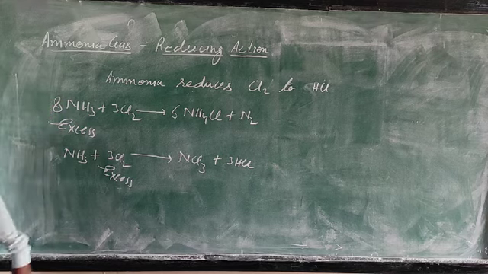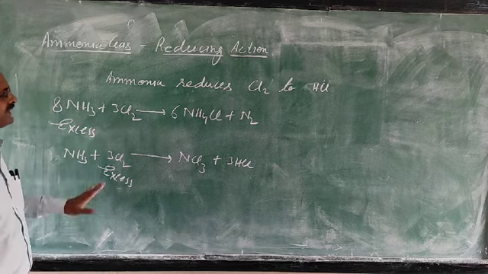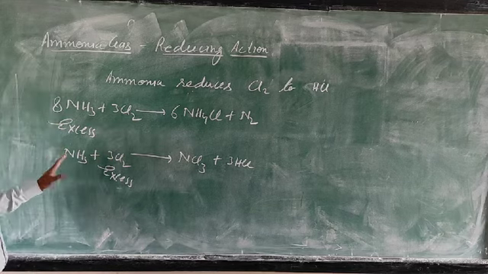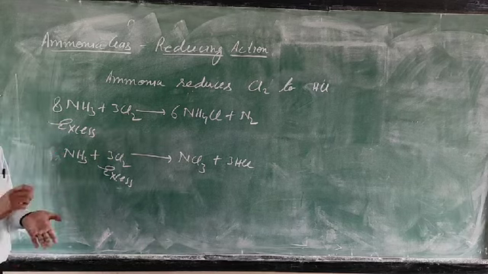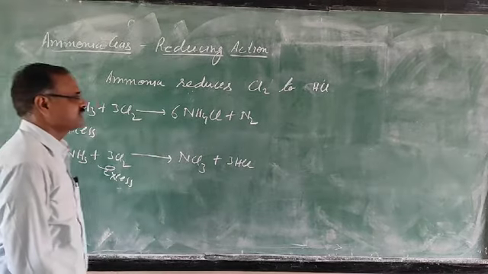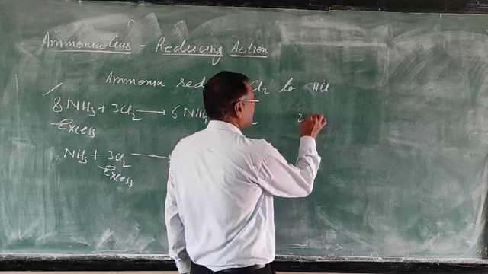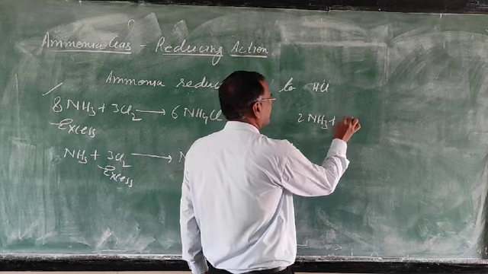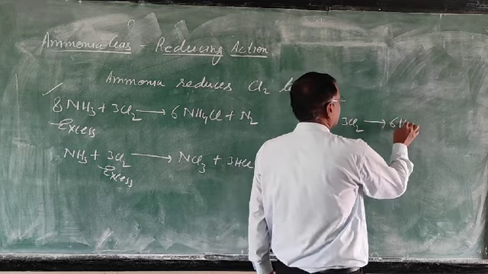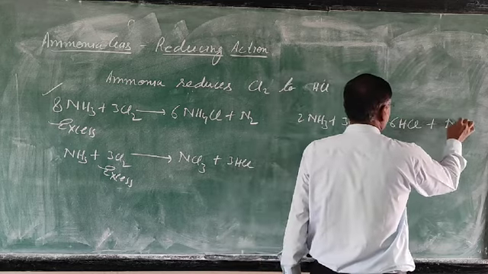So in the first reaction, this is given like this. I suggest you learn like this only. But if you want to write it by the partial equation method, it can be written like this: 2NH3 reacts with 3Cl2. This will form 6HCl and N2.